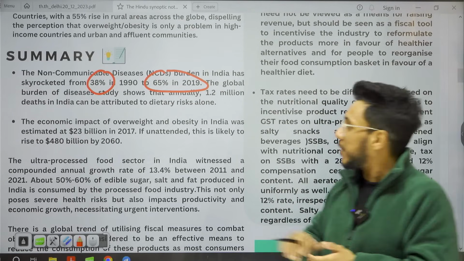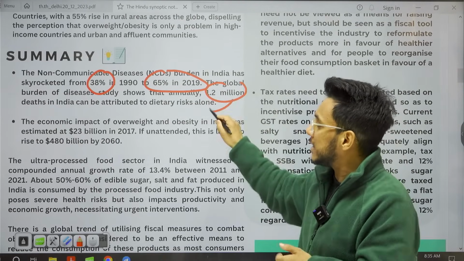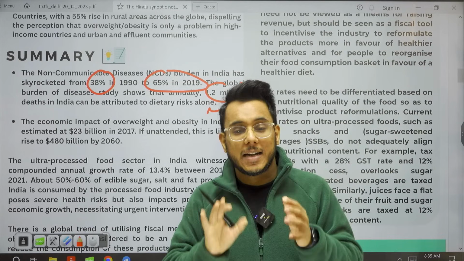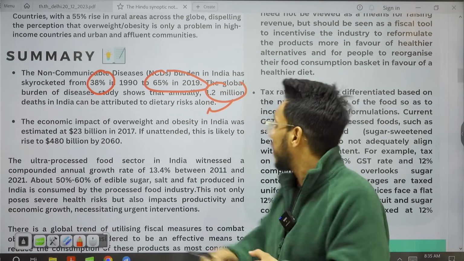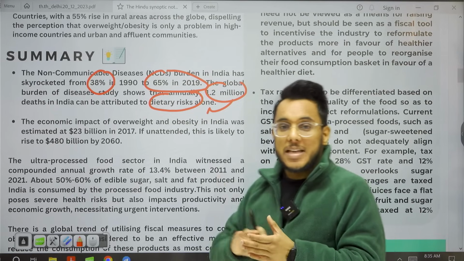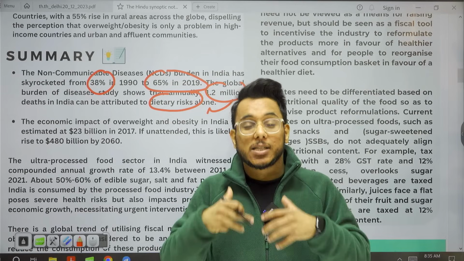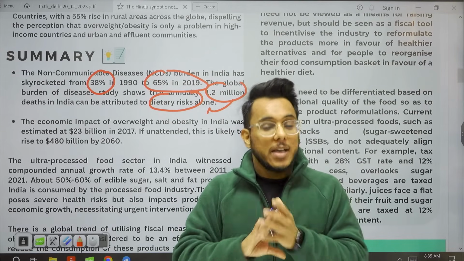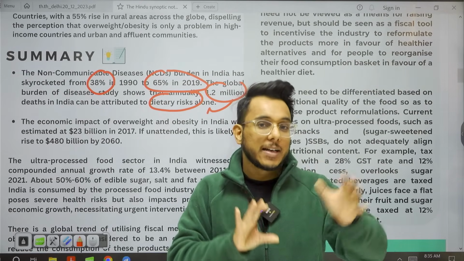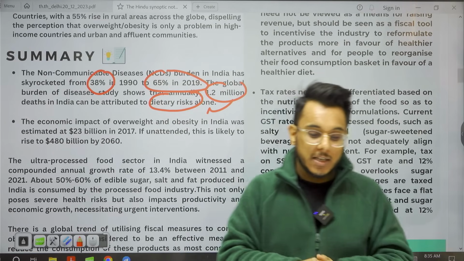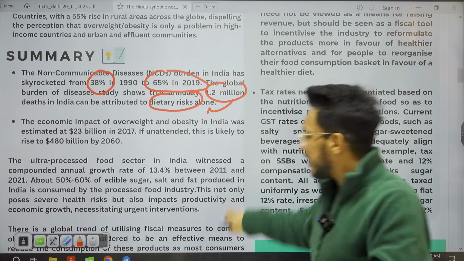And we also see this particular thing that 1.2 million deaths in India can just be attributed to dietary risks, means you consuming fat, you consuming food having trans fats, you consuming food having excess sugar. Such kind of food is directly contributing to 1.2 million deaths in India. Now, moving on in this particular capacity.